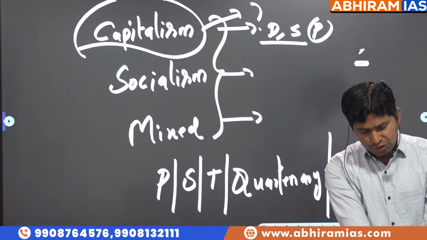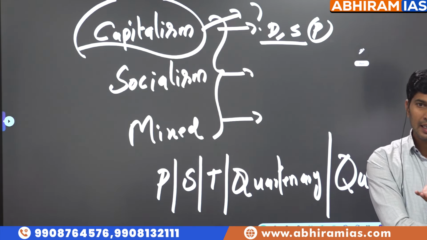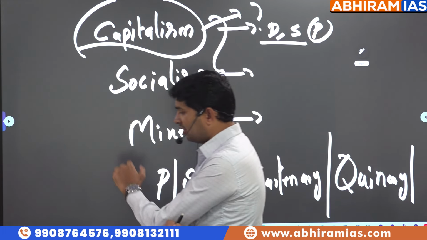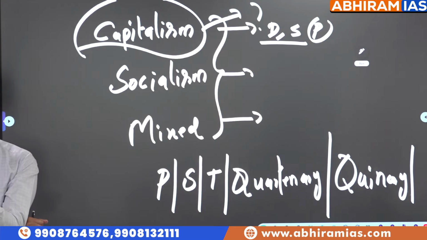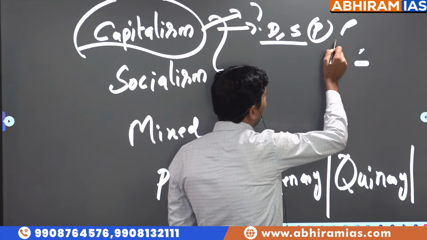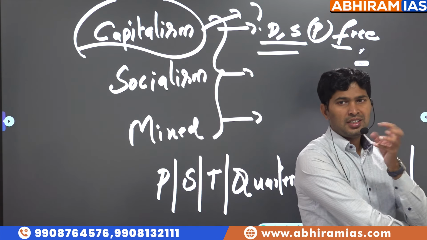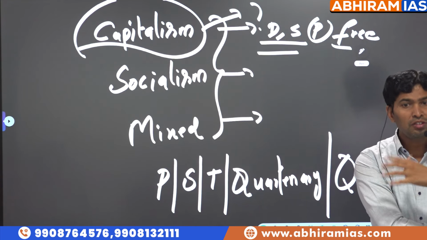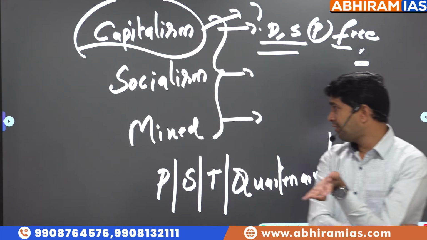Meaning, most of the resources are directly under control of market forces rather than under the government control. How much to produce, or which goods are more in demand. So prices are decided based on market forces called demand and supply, which is also called free market economy. So in one line answer, what is the nature of the state in capitalist economy? Very minimal, because full freedom is given to private players. So we use the word laissez-faire.